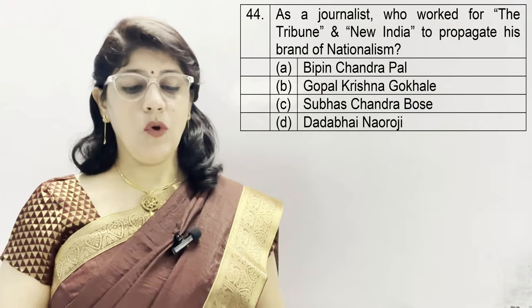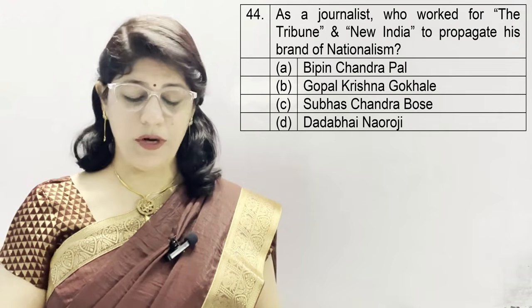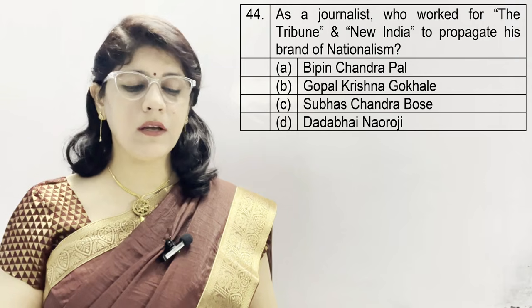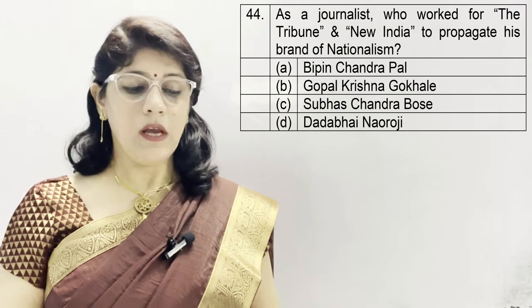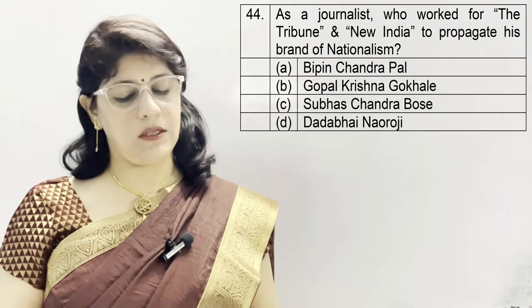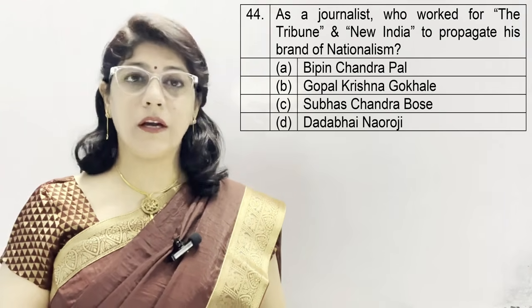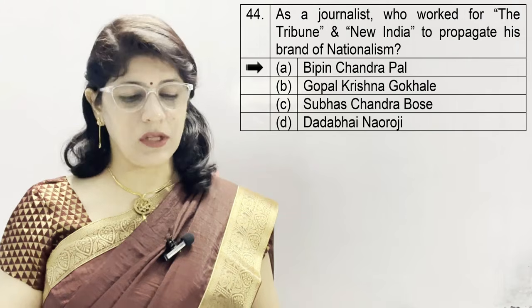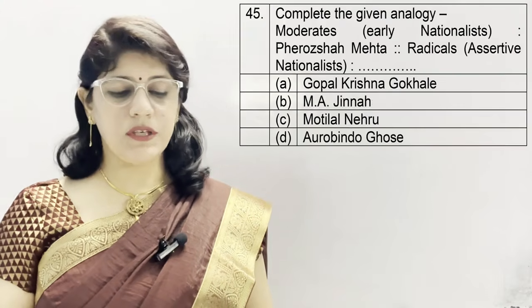Coming to question number 44. Who was the journalist who worked for the Tribune and New India to propagate his brand of nationalism? A. Bipin Chandra Pal, Gopal Krishna Gokhale, Subhash Chandra Bose, Dadabhai Naoroji. And the correct option is A. Bipin Chandra Pal.